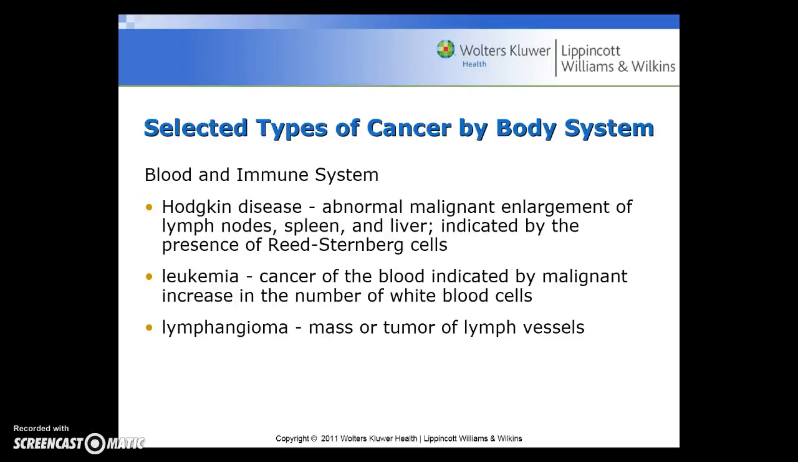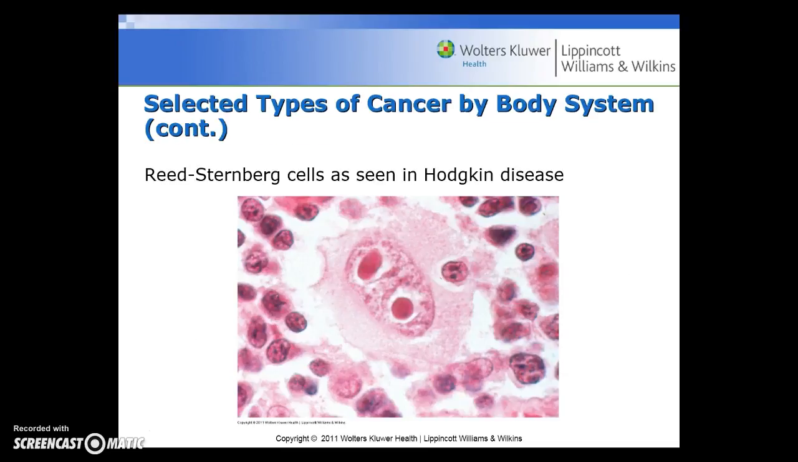Cancers of the blood and immune system include Hodgkin's disease, and that's the abnormal malignant enlargement of the lymph nodes, the spleen, and the liver, and it's indicated by the presence of Reed-Sternberg cells. Leukemia, that's a cancer of the blood indicated by a malignant increase in the number of white blood cells. A lymphangioma is a mass or a tumor of the lymph vessels. Here you can see the Reed-Sternberg cells as seen in Hodgkin's disease.